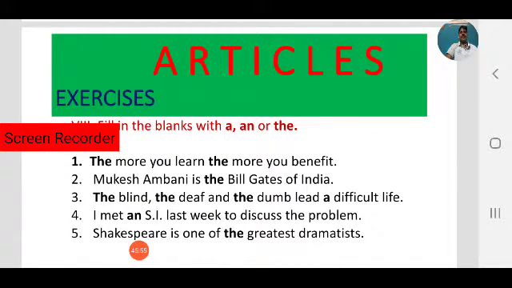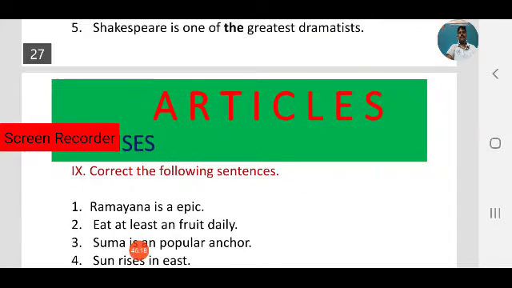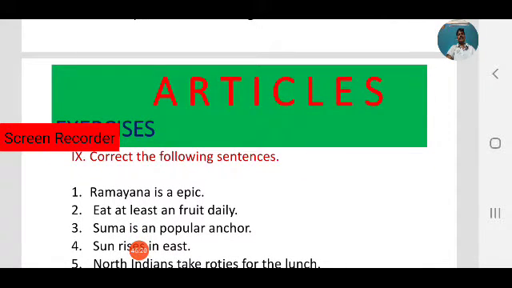Next, Shakespeare is one of the greatest dramatists. One of the greatest dramatists. Why do we use the greatest? Yes, greatest is a superlative degree. So before superlative degrees, we use the definite article the. So that's why we use the greatest. That is one rule.